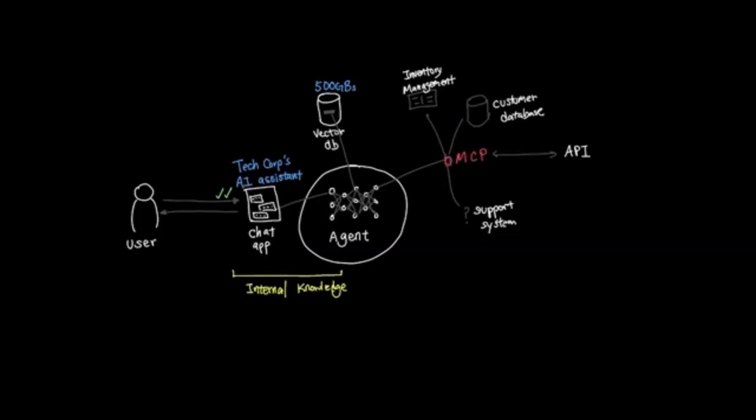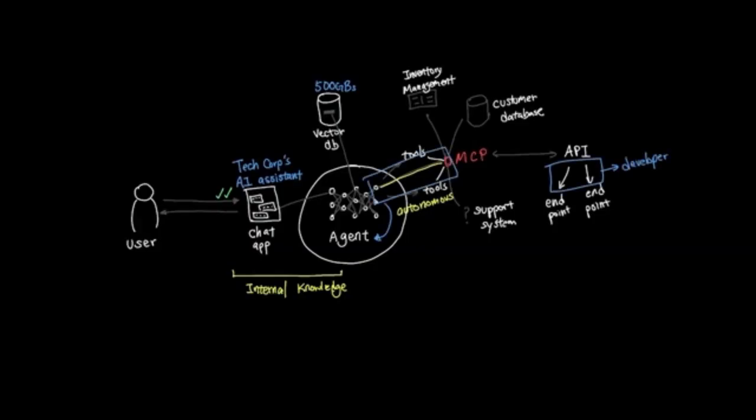MCP functions like an API, but with crucial differences that make it perfect for AI agents. Traditional APIs expose endpoints that require you to understand implementation details, leading to rigid integrations tied to specific systems. MCP doesn't just expose tools. It provides self-describing interfaces that AI agents can understand and use autonomously. The key advantage is that, unlike traditional APIs, MCP puts the burden on the AI agent rather than the developer. So when you start an MCP server, an instance starts and establishes a connection with your AI agent.